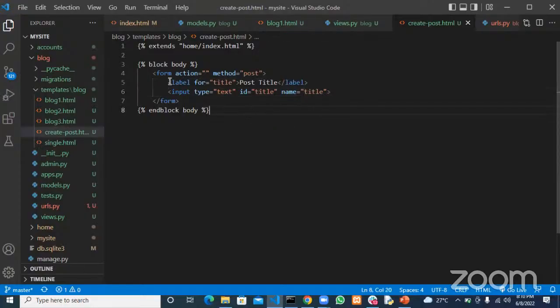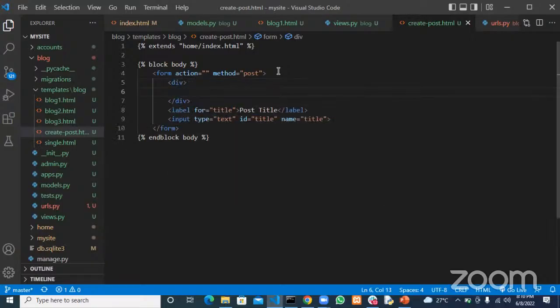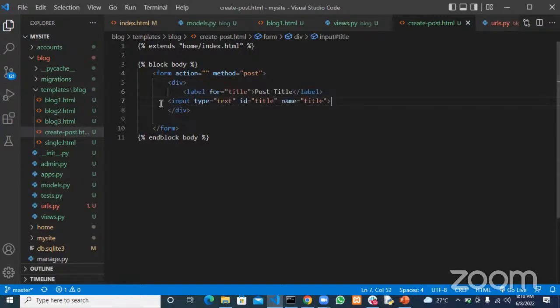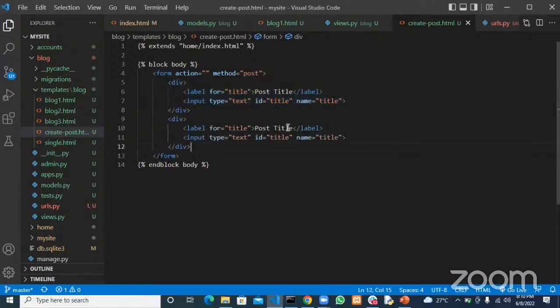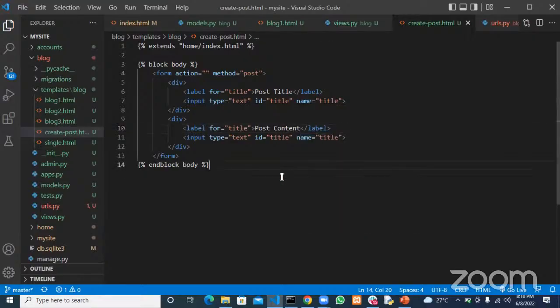So we do the same thing for content. It's going to be a similar thing. So let me just come here and put a div so these things are separated from each other. So I'll cut this, paste that in there, and then shift this one. Copy this and paste that here as well. So here, this one would be for post content.